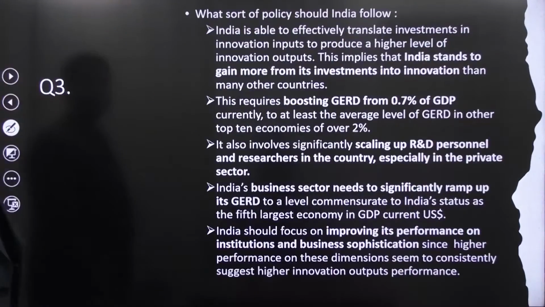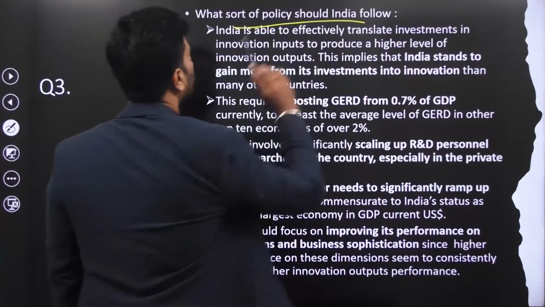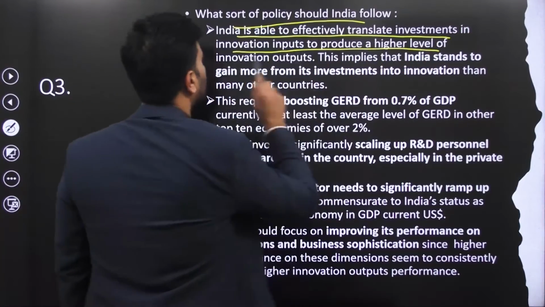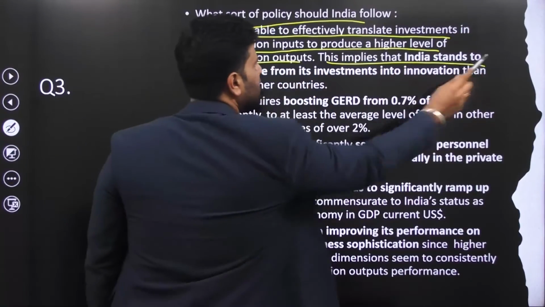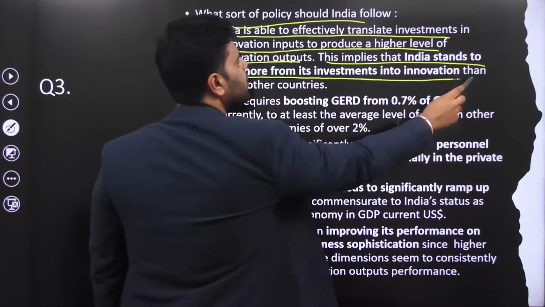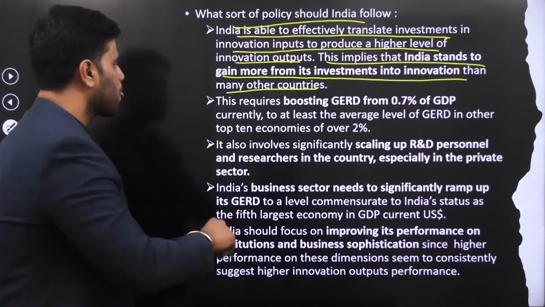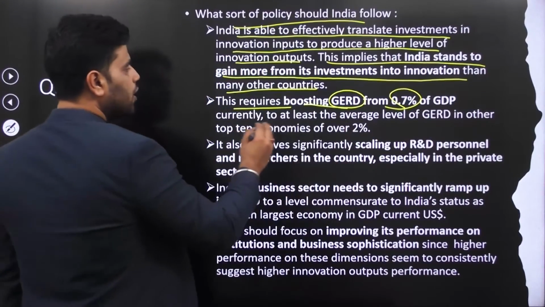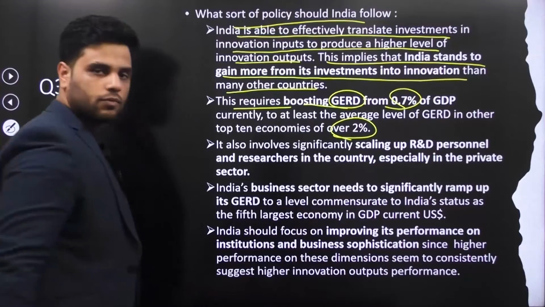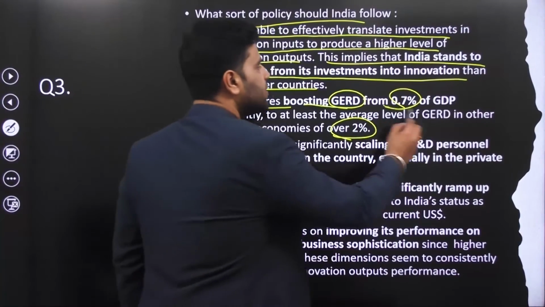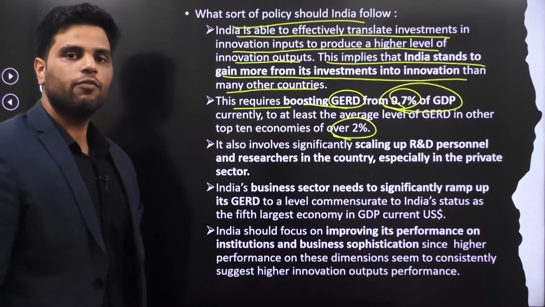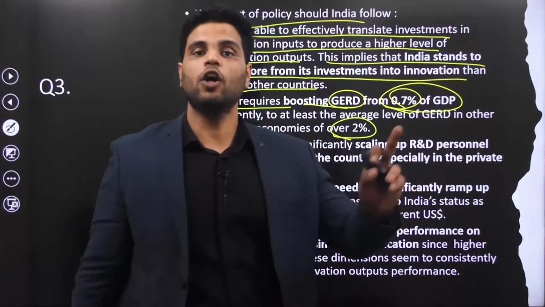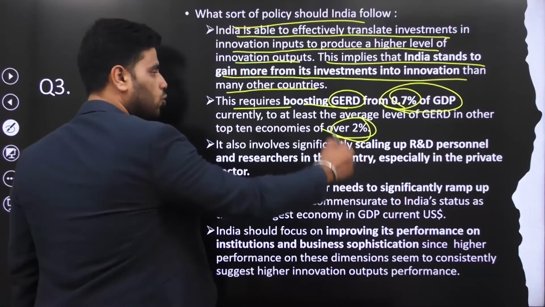So what should we do now? What sort of policy should India follow? Well, India is able to effectively translate investments in innovation inputs to produce higher levels of innovation outputs. This implies that India stands to gain more from its investment into innovation than many other countries. This requires boosting GERD from 0.7% of GDP to at least 2%. Right? Currently, we spend 0.7% of GDP on research and development, right? We need to spend more than 2%.